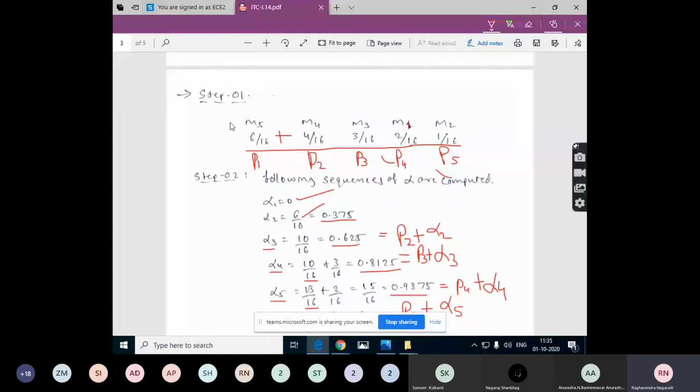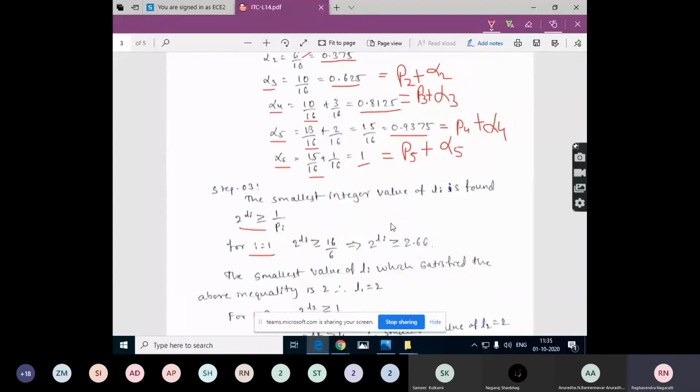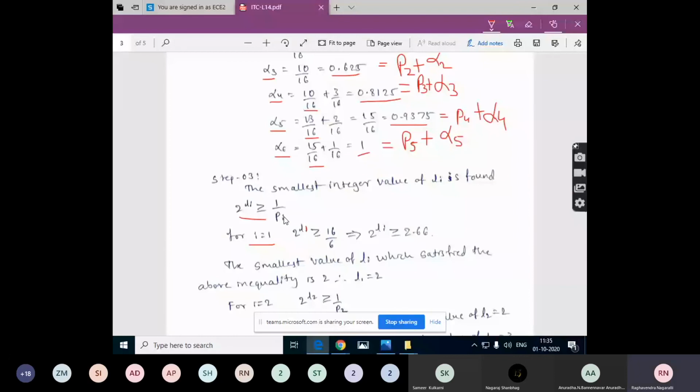So we are taking the reciprocal of that. So 6 by 16, taking the reciprocal, we will get 16 by 6. What will you get for 16 by 6? It is 2.66. Okay. So now for this value, we need to calculate the lowest possible L1 value. The smallest value of Li which satisfies the above Kraft inequality is 2.